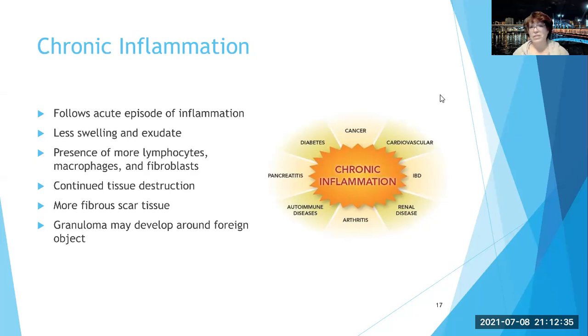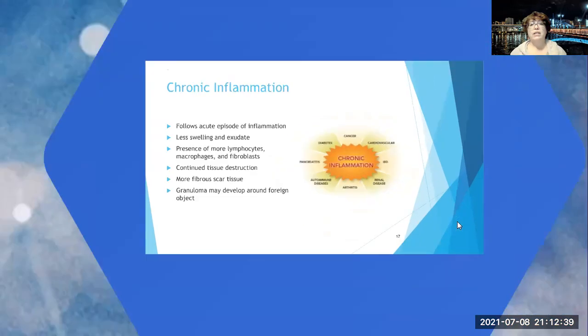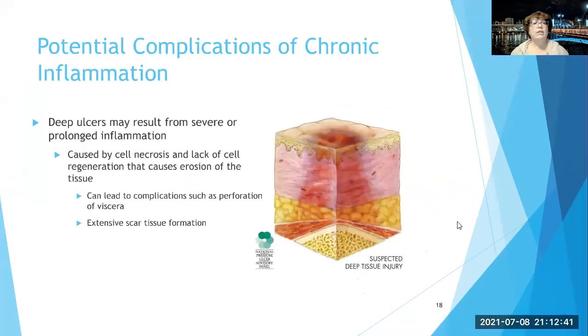So there are definitely some potential complications with chronic inflammation. There are some autoimmune disorders, such as rheumatoid arthritis, which have chronic inflammation with periodic exacerbations of acute inflammation. So a lot of times when you talk to people who have RA, when they're having an acute exacerbation, they'll say they're in a flare, they're having an RA flare.